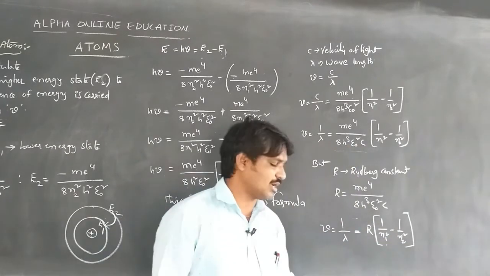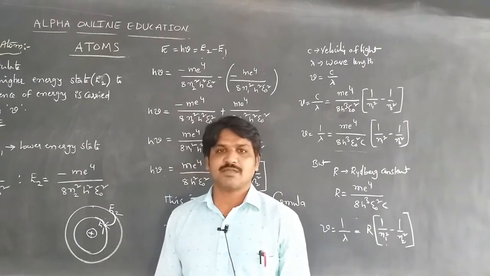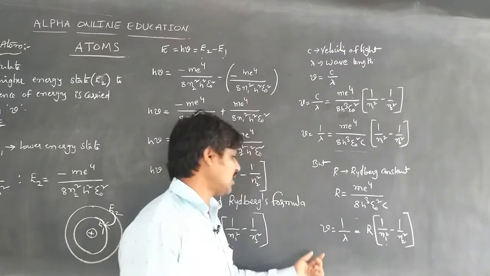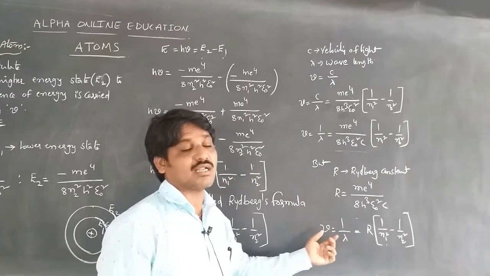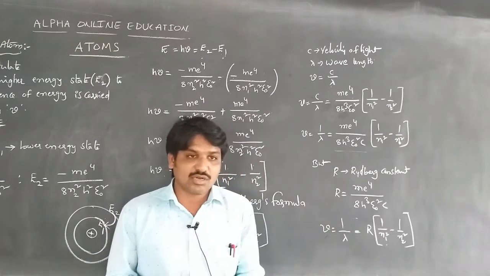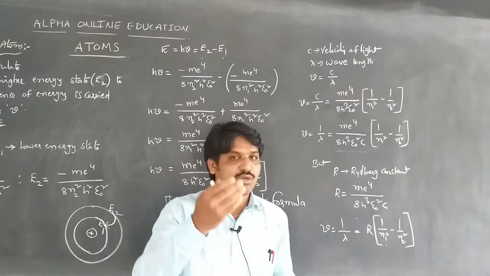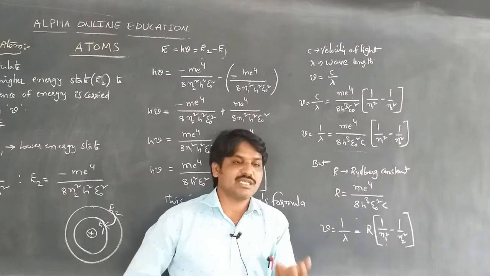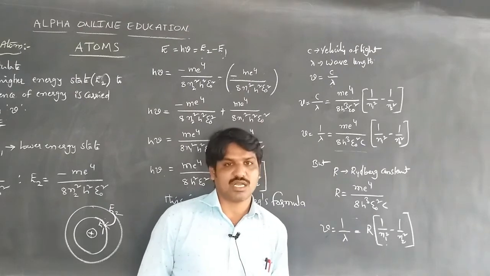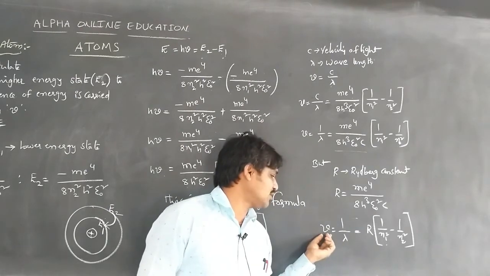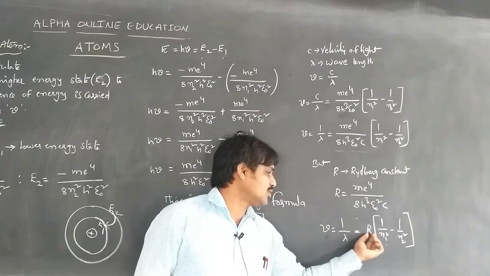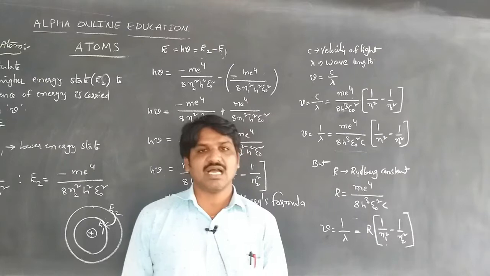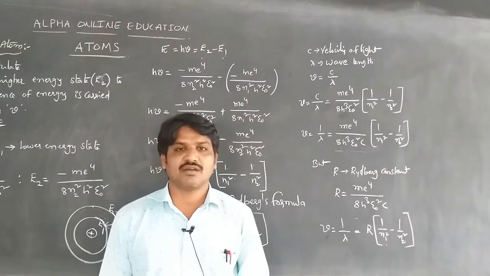By using this formula, we can find the difference between the energy levels, that is, the frequency of a photon. The frequency of a photon means that whenever the electron jumps from the higher energy state to the lower energy state of an orbital, the energy radiated is equal to the energy of the photon. That is, the frequency of photon nu is equal to 1 by lambda is equal to R of 1 by n1 square minus 1 by n2 square, the equation to find the frequency of a photon.